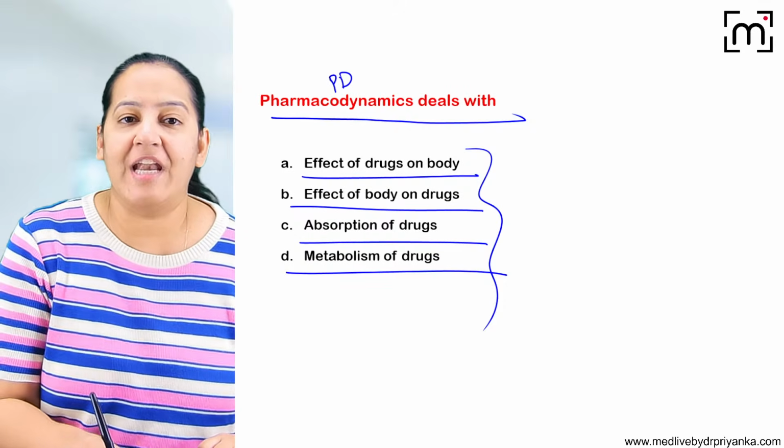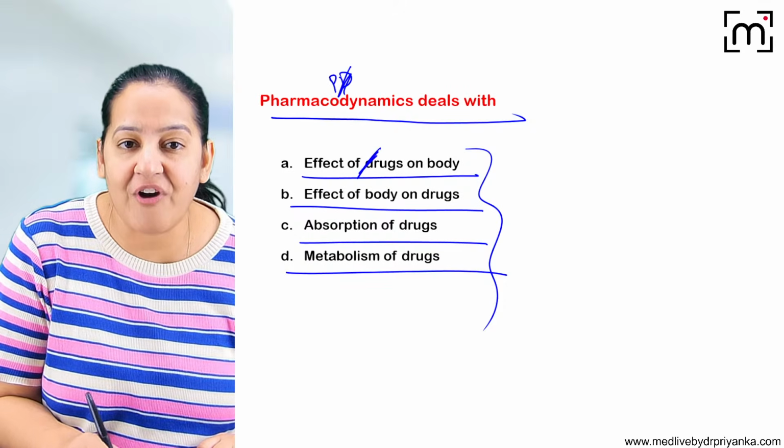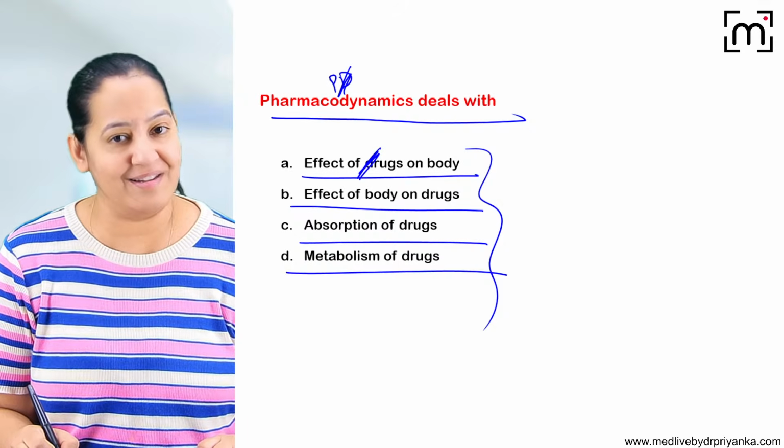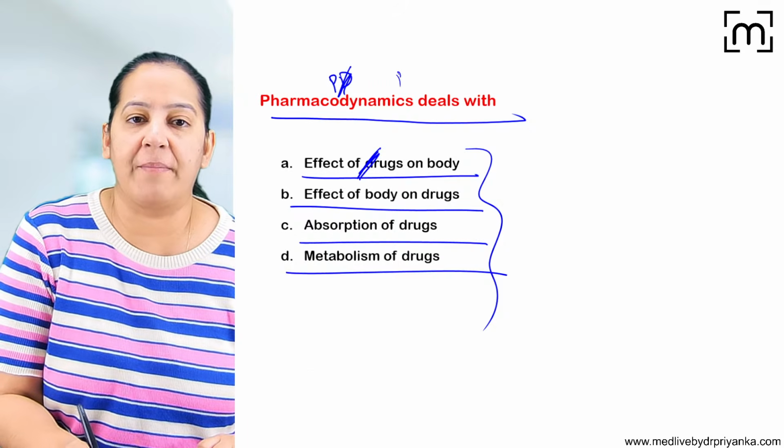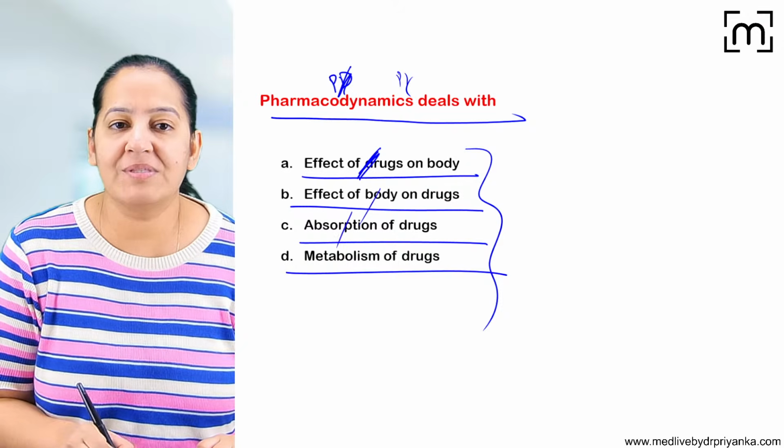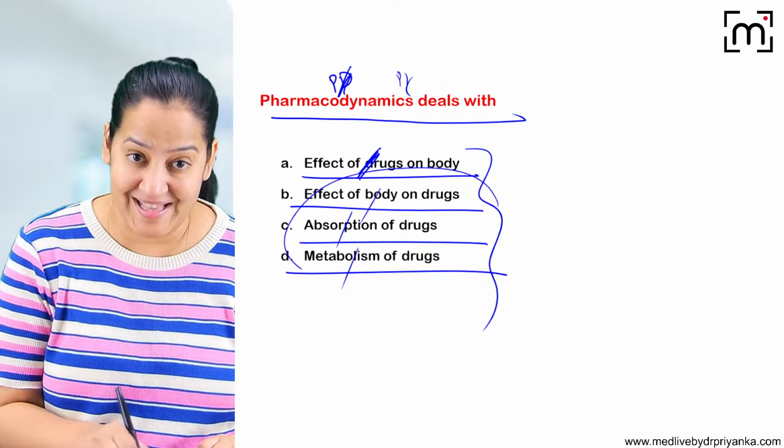So what is pharmacodynamics? D for D. It is the effect of drug on the body. Absolutely right. The correct answer is A. And if I change the question to pharmacokinetics, answer will become B also, C also, D also. In pharmacokinetics, everything else is there.